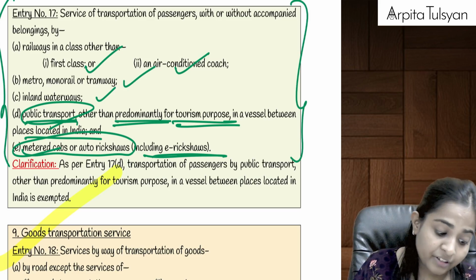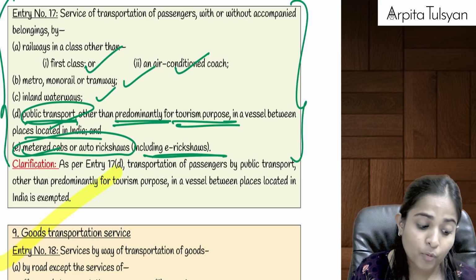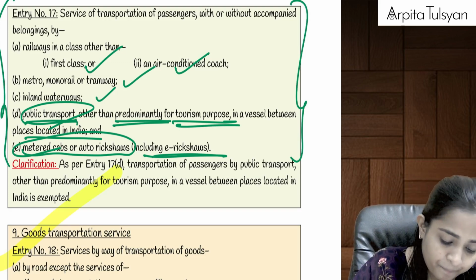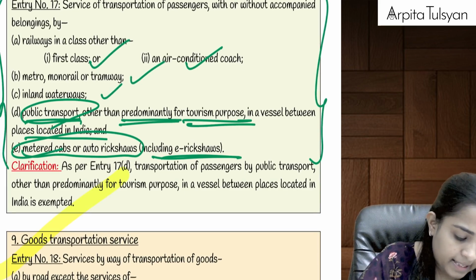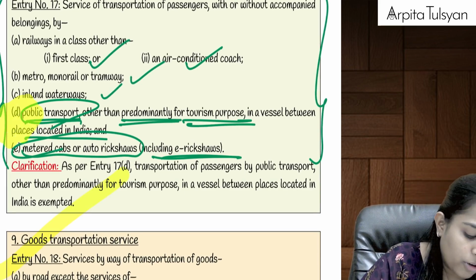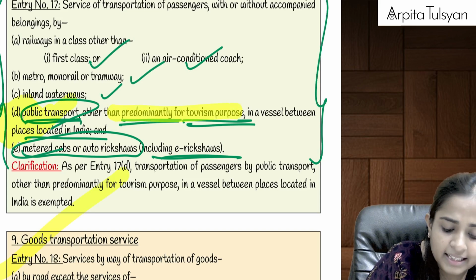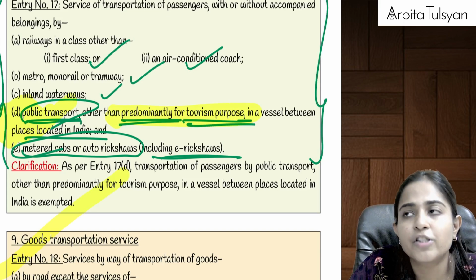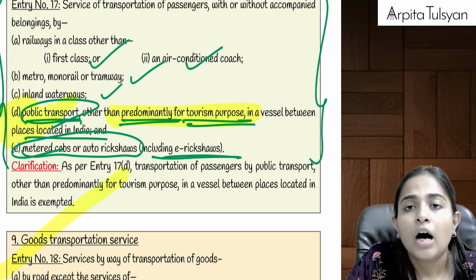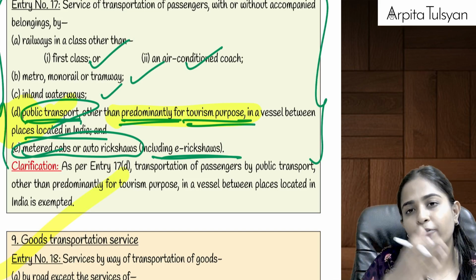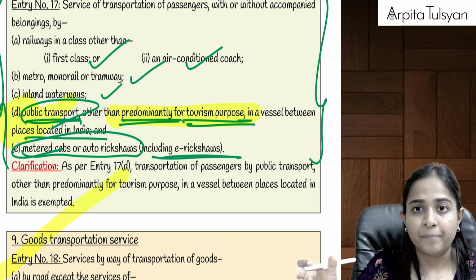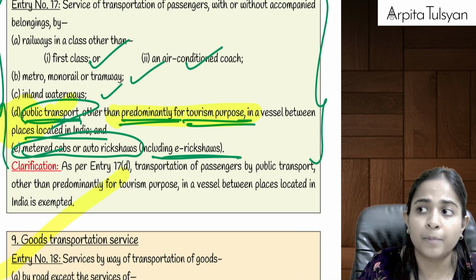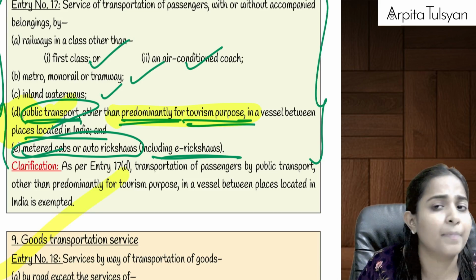But again, if these services are provided through an e-commerce operator, then GST will be applicable, right? And for this D point, they have given a note: other than predominantly for tourism purpose. Now let's see, if there is a ship going from one island to another island which is not for tourism purpose, but I am using it for tourism purpose, doesn't matter.